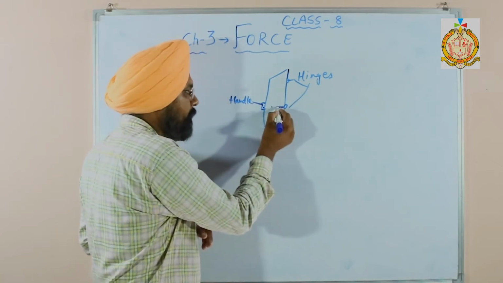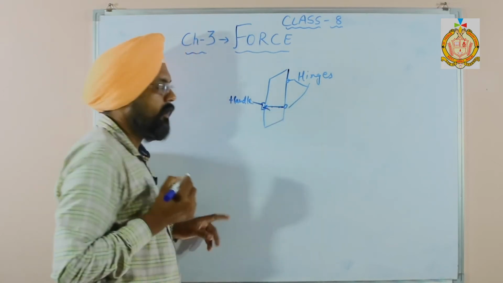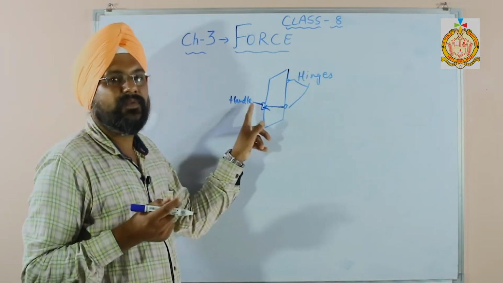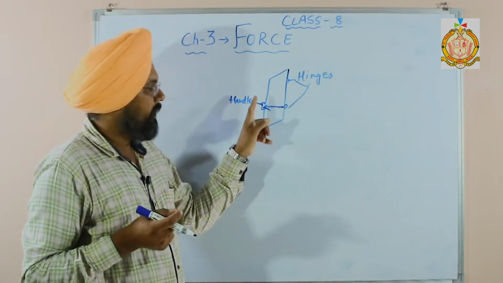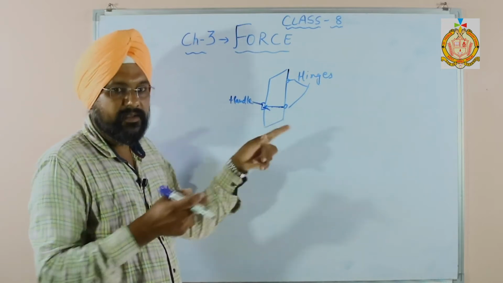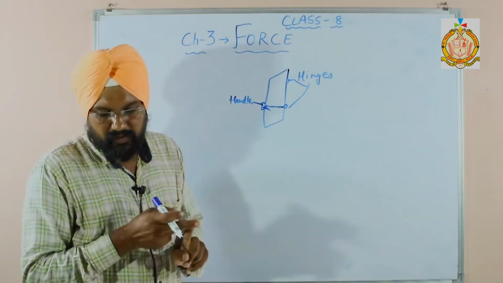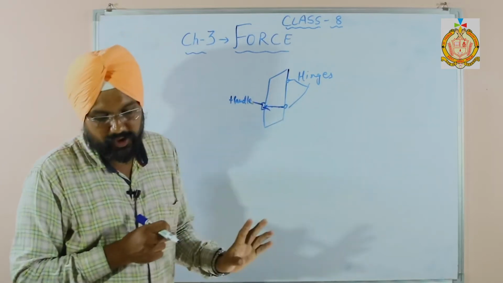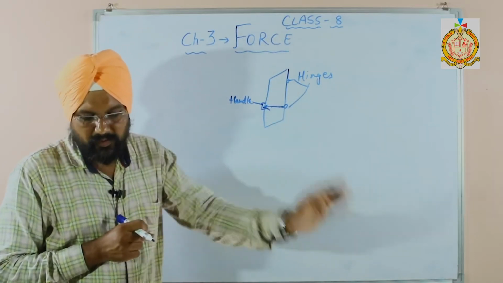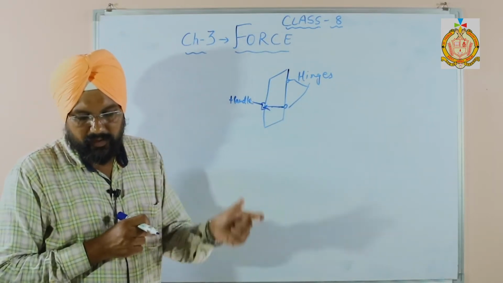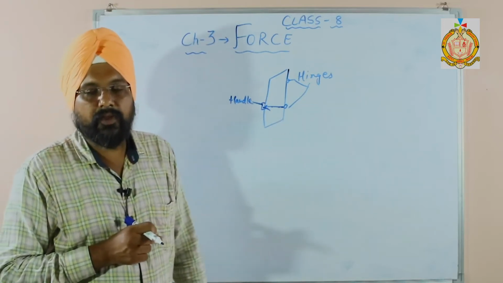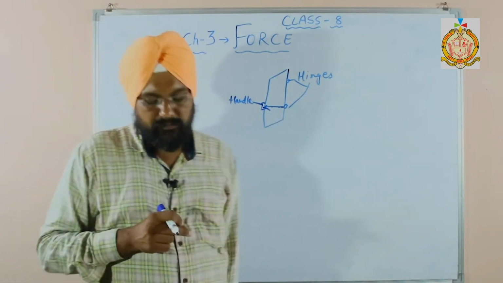The more perpendicular the force from the axis of rotation, the less force is needed. Less force is needed when the perpendicular distance is at 90 degrees. So the perpendicular distance of the applied force from the axis of rotation matters; these are the axis of rotation. The more the distance of the point of application of the force from the pivot, the more the rotation of the body will be.